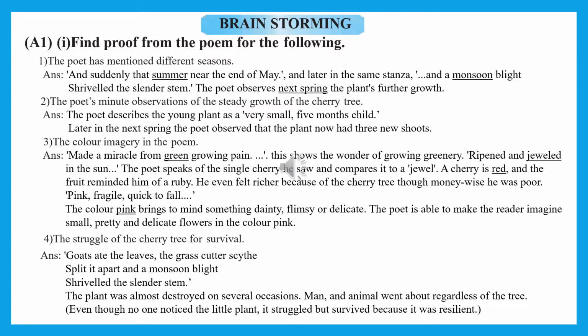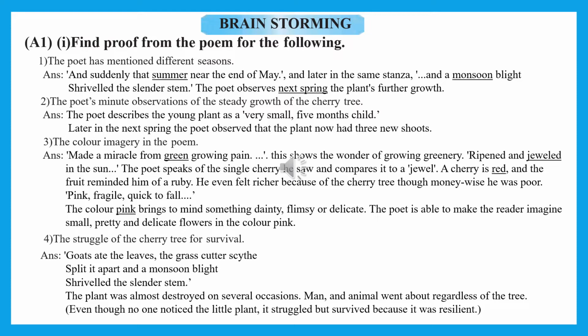So, has the poet mentioned different seasons in the poem? Yes. And which sentence shows that? "And suddenly that summer near the end of May." Now here summer is mentioned. And later in the same stanza, "and a monsoon blight shriveled the slender stem," means monsoon again is mentioned here. The poet observes next spring the plants further grow, again the next season is mentioned.